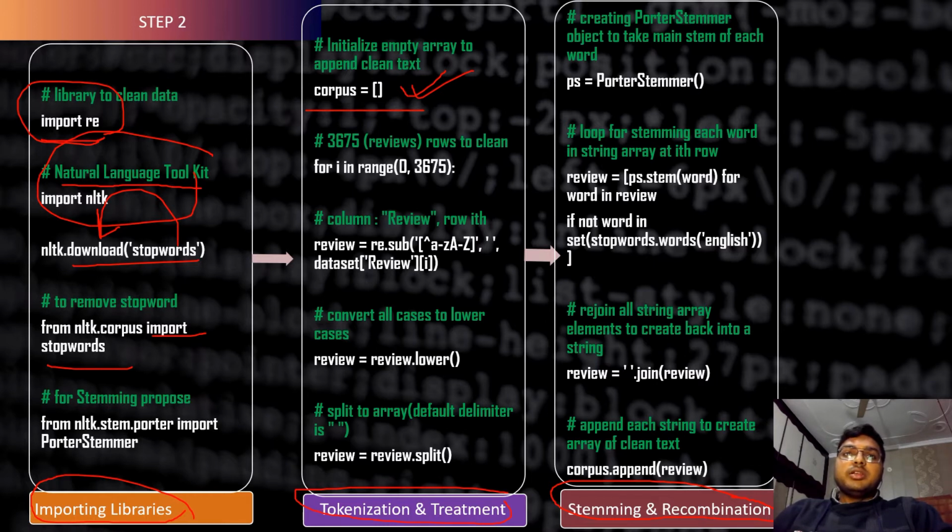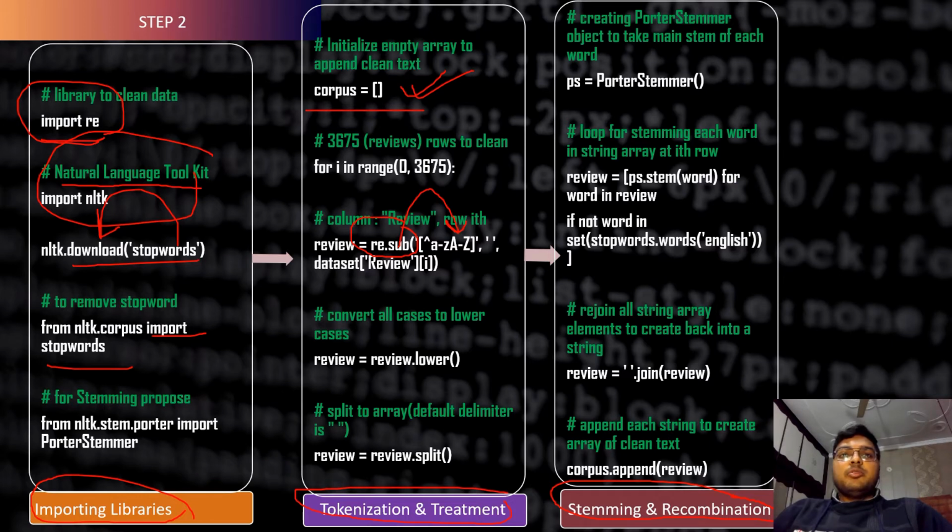Using the regular expression library, the letters from small a to z and capital A to Z are kept, and the other things are removed, like punctuation and numbers, which don't help much in pre-processing the given text. If included, they will just increase the size of the bag of words that we create as the last step and decrease the efficiency of the algorithm.